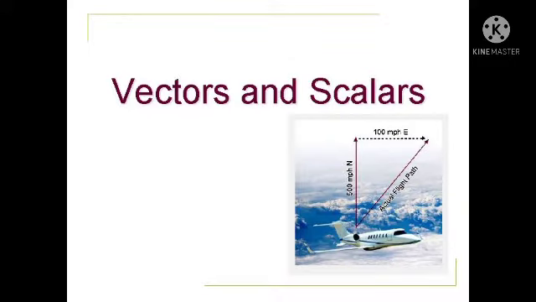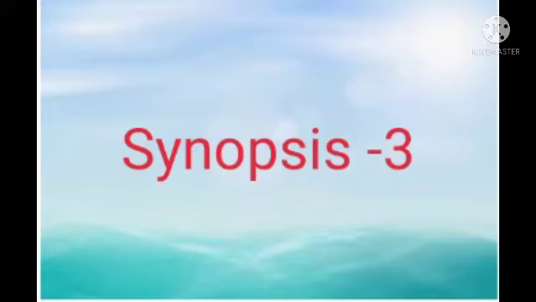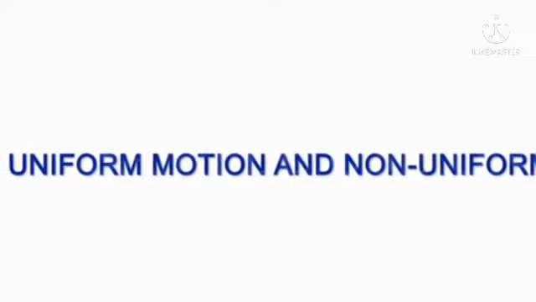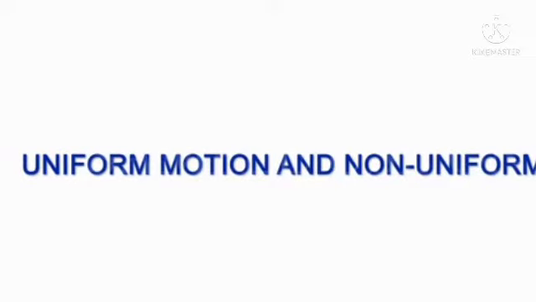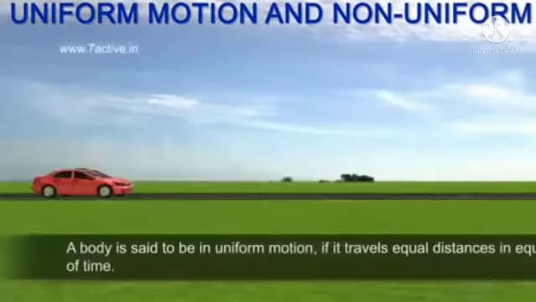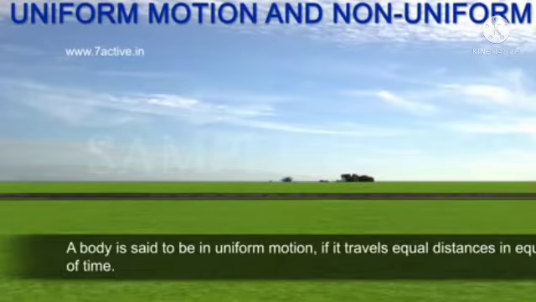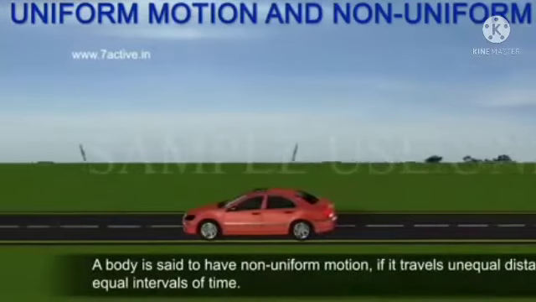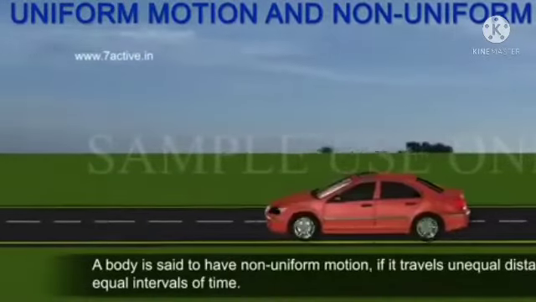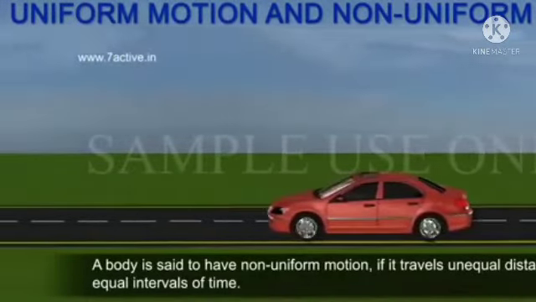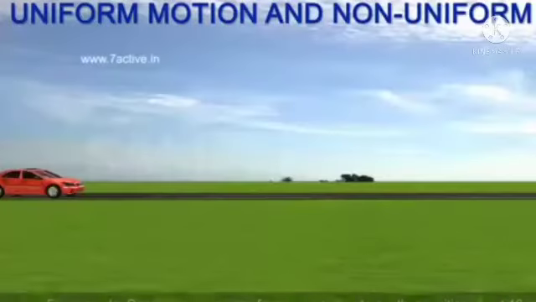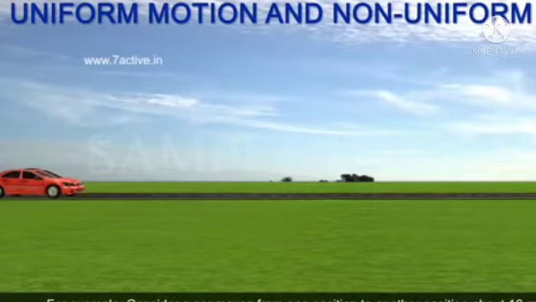Our first chapter name is Vectors and Scalars. Synopsis 3. In this lesson, we will discuss uniform motion and non-uniform motion. A body is said to be in uniform motion if it travels equal distances in equal intervals of time. A body is said to have non-uniform motion if it travels unequal distances in equal time intervals.